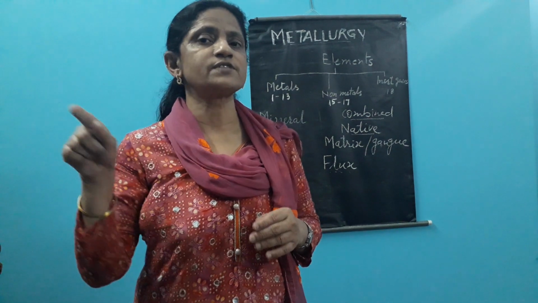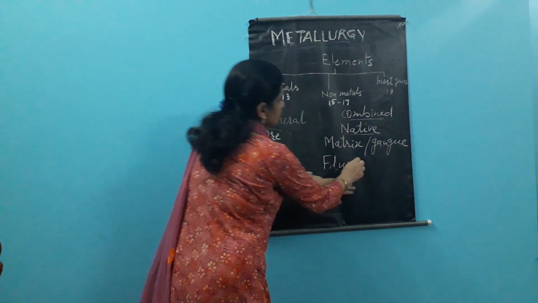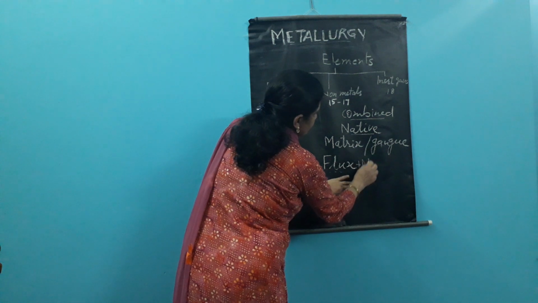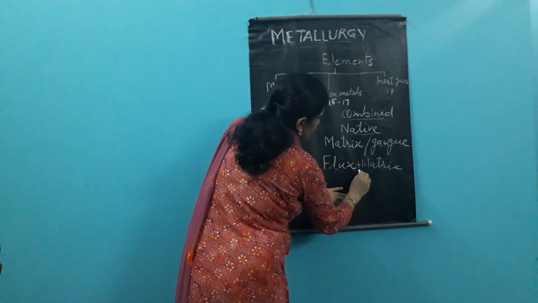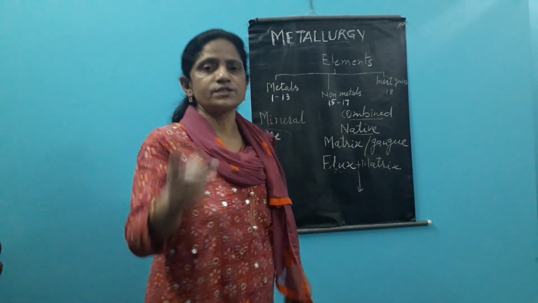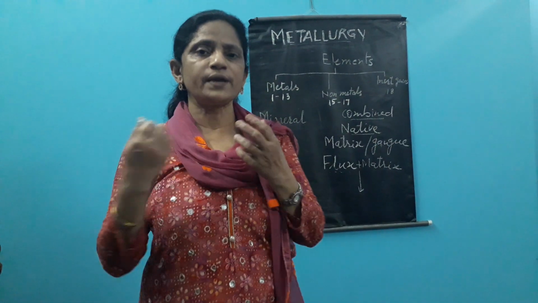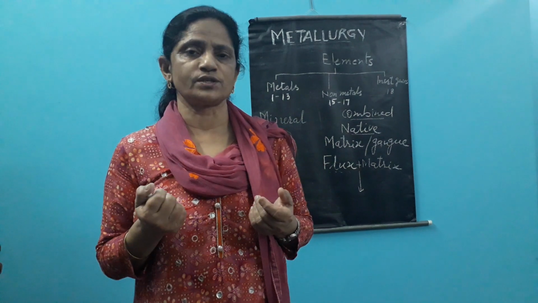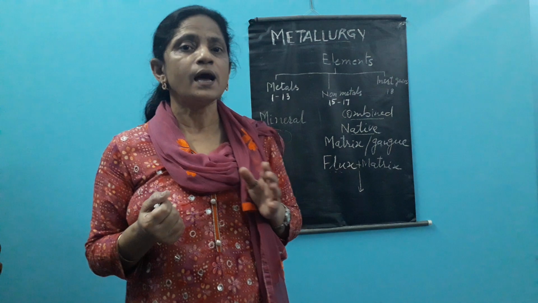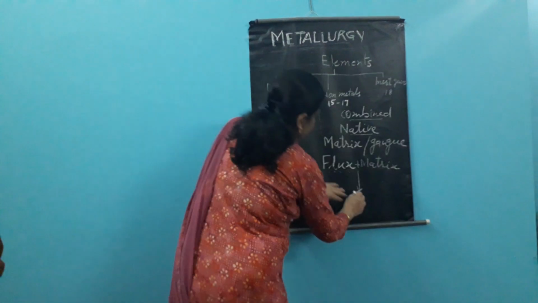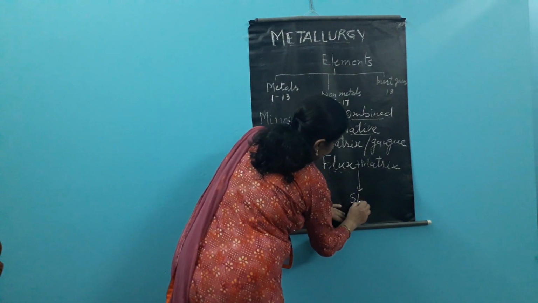Now flux reacts with the matrix, and after reacting with the matrix, it separates out as a separate substance, leaving the pure ore free from all the impurities. And this is known as slag.